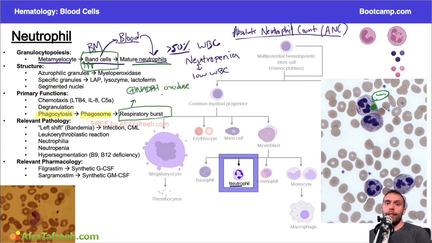oxidase. And this NADPH oxidase, remember, is going to eventually help form superoxide. And then that superoxide can get converted by superoxide dismutase to hydrogen peroxide. And then one of the most important parts here is that hydrogen peroxide can then get converted to hypochlorous acid, and this is all done by myeloperoxidase, MPO. Okay, and so this is all going to come together. But what I'm trying to say is we have a phagolysosome or phagosome, and inside of that we have a respiratory burst pathway after we phagocytose a pathogen. And like I said, we'll go through that whole pathway. I just went through it quickly here for review, but we'll go through it in greater detail in another video.